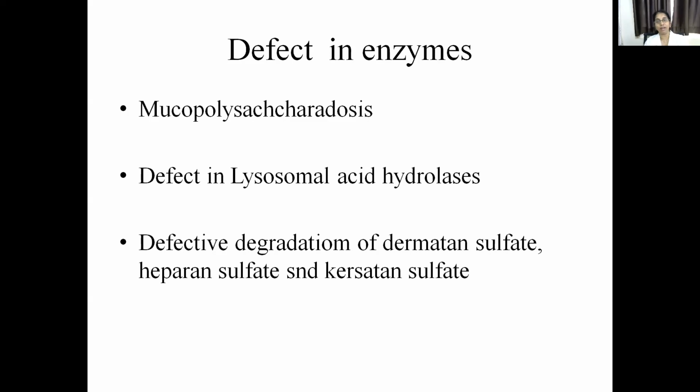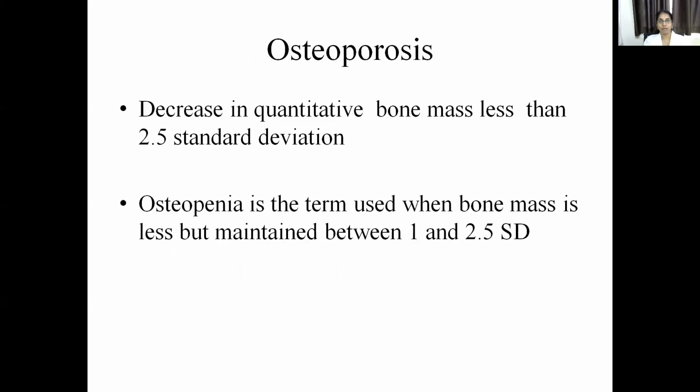These are the glycosaminoglycans which are present throughout the body. There is defective degradation of these, due to which they get accumulated everywhere in the body, in the skin, other tissues, bone, etc. Because of this there is weakening of the bones, and the features of the persons are also very coarse.